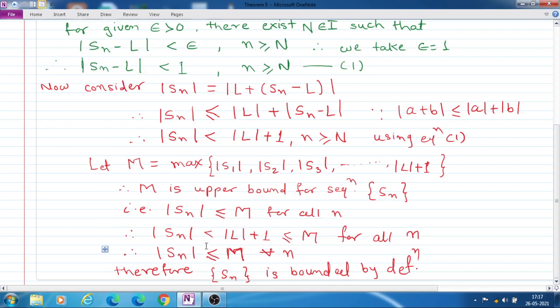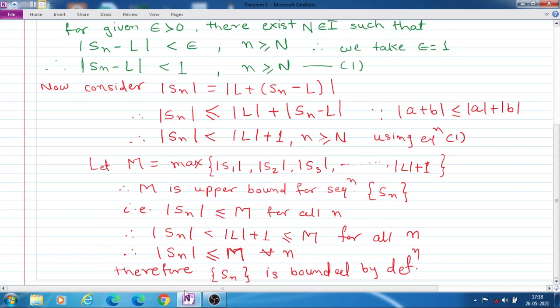Therefore, mod Sn is less than mod L plus 1. Mod Sn is less than each value. Therefore, it is less than mod L plus 1, and it is less than or equal to this capital M. And this is for all n. This M is the maximum value of all the terms mod S1, S2, S3. Therefore, mod Sn is less than or equal to capital M for all n.